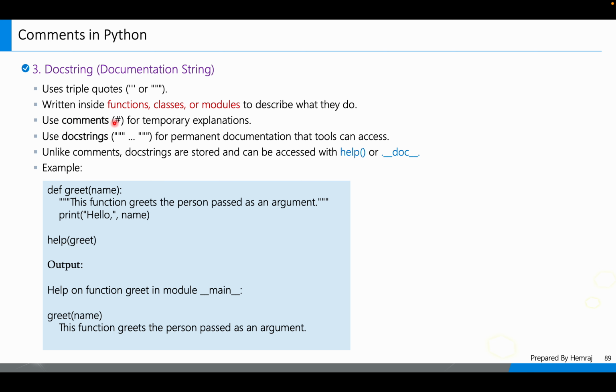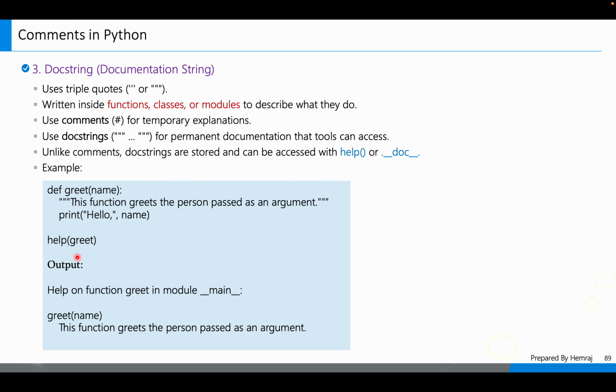Use comments for temporary explanations. Use docstrings for permanent documentation that tools can access. That means comments are not stored, but docstrings, or documentation strings, are stored, and we can read them any time. The reason is that these are stored permanently, but comments are temporary, for explaining code. Unlike comments, docstrings are stored and can be accessed with the help function or the doc attribute.